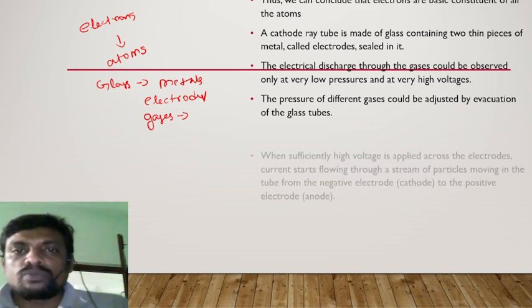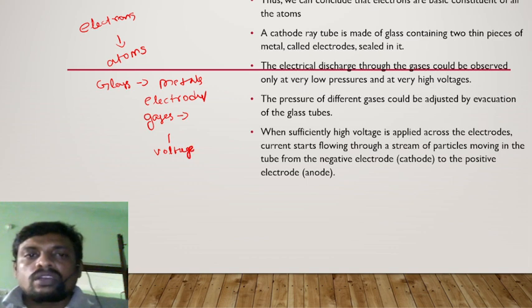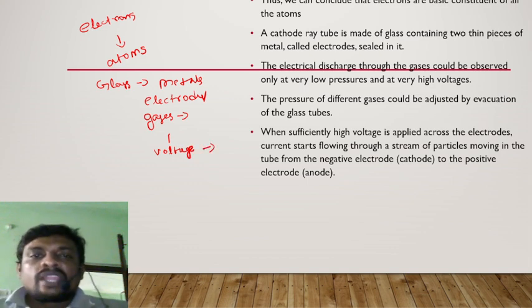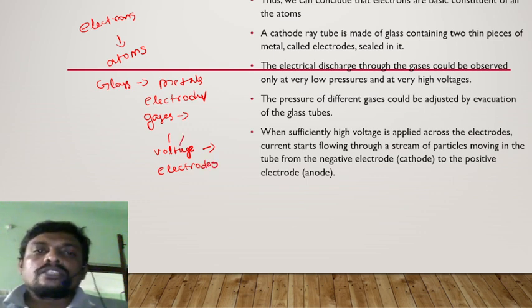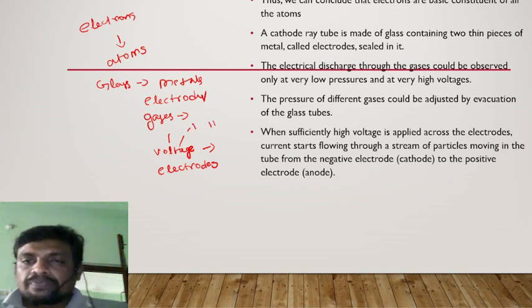of the glass tubes. When sufficient voltage is applied across the electrodes, the voltage may vary from a lower value to a higher value.